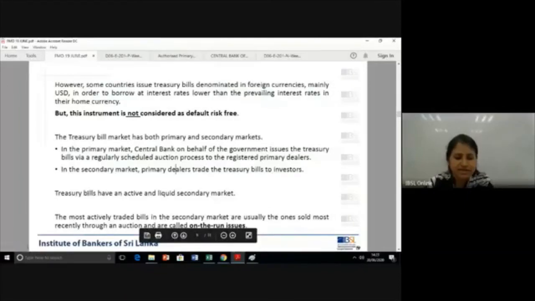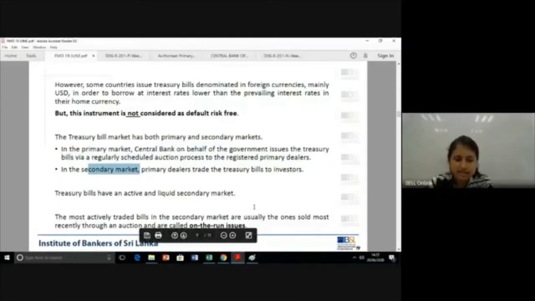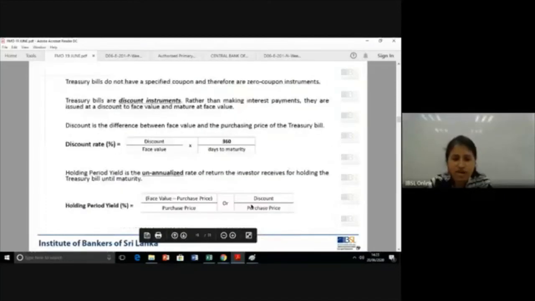So treasury bills have active and liquid secondary market, because the moment primary dealers buy from the central bank, the primary market doesn't stop there itself. The trade effects here. So this secondary market is highly active and most liquid. Okay. And another term that you need to go understand in terms of treasury bills is on the run issues. What does it mean?